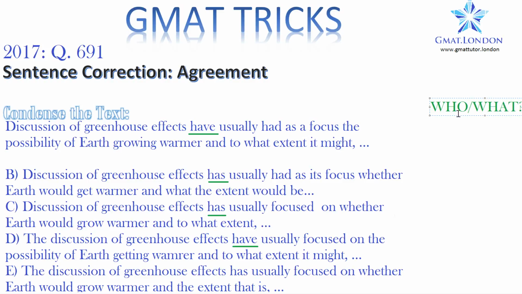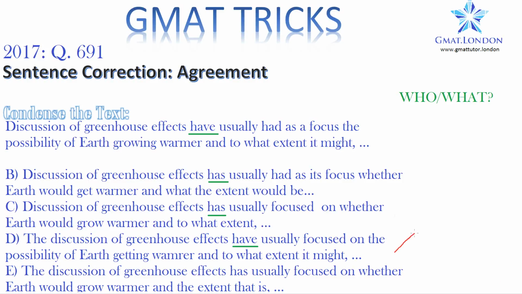So in this question, we can ask ourselves that question. What usually had as a focus the possibility of Earth growing warmer? The discussion. Discussion is singular, so we need a singular verb here. So it should be has, not have. You wouldn't say this discussion have gone well, so don't say discussion of greenhouse effects have usually had. Just because there's more words in between, don't let that distract you. So we can eliminate A, and we eliminate D as well, for the same reason.